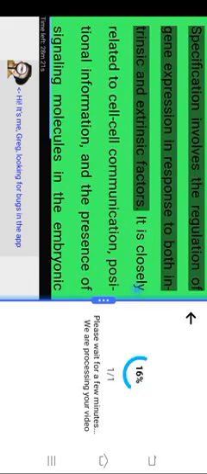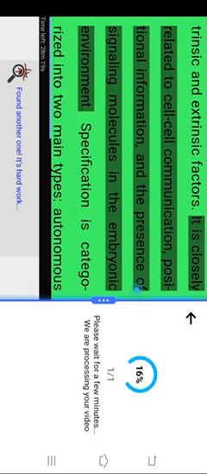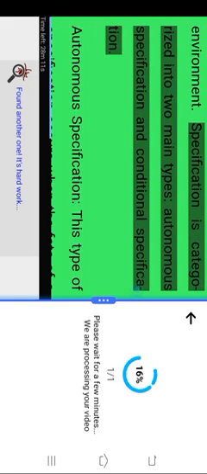Mechanisms of specification. Specification involves the regulation of gene expression in response to both intrinsic and extrinsic factors. It is closely related to cell-cell communication, positional information, and the presence of signaling molecules in the embryonic environment. Specification is categorized into two main types: autonomous specification and conditional specification.